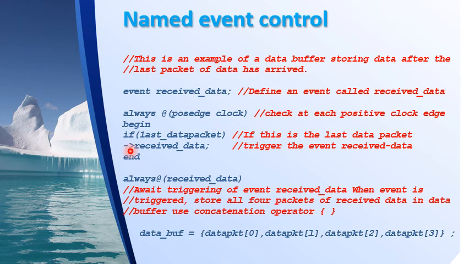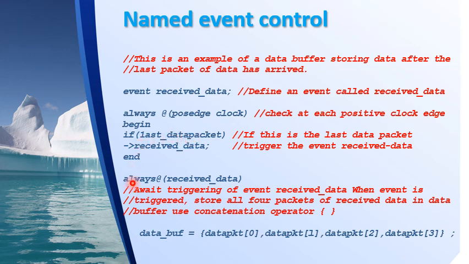Triggering of an event can be associated only with identifiers which are declared as an event. I have declared received_data as an event, so I can trigger an event on this event name. The event will be triggered only if the last data packet has arrived.